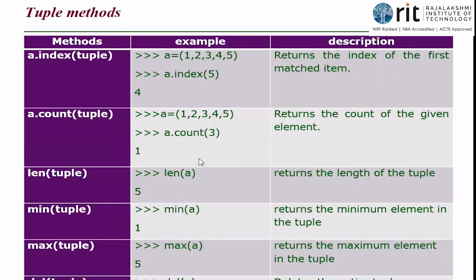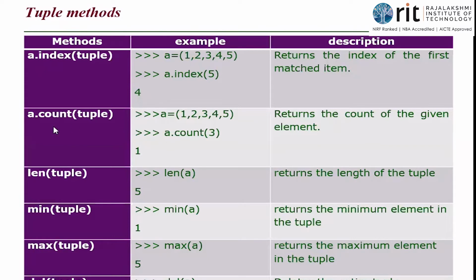Now I'm going to give the value. Okay, I'm going to give the item value, and I'm going to check at which index it is present. So A dot index of 5, where 5 is the item name here, the tuple item. We need to see where that item is, at which position, at which index. So where is this 5 located? Index 4, because 0 1 2 3 4. So it returns the index. This particular method helps in returning the index of the item that is put in the statement.